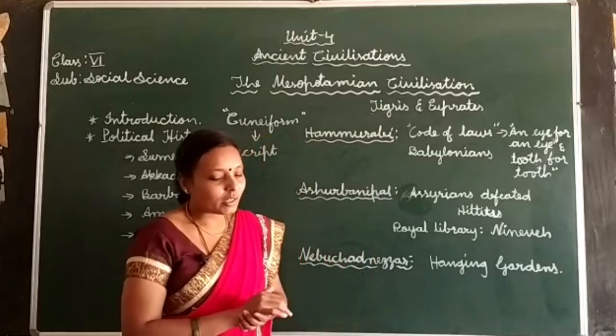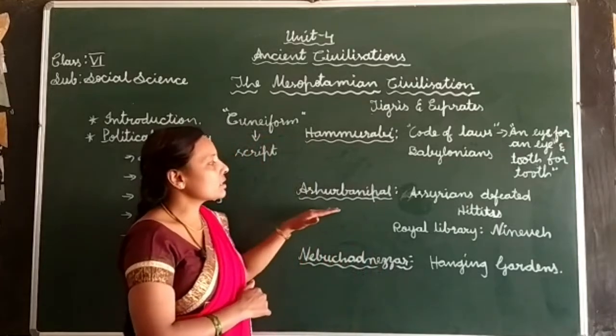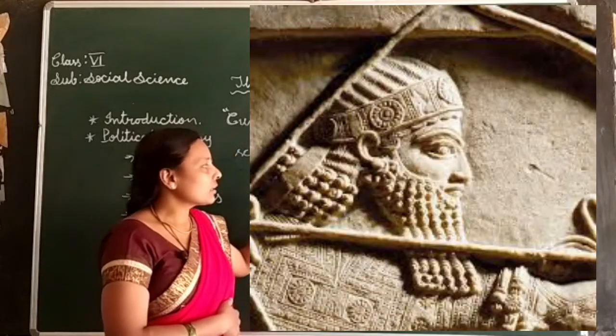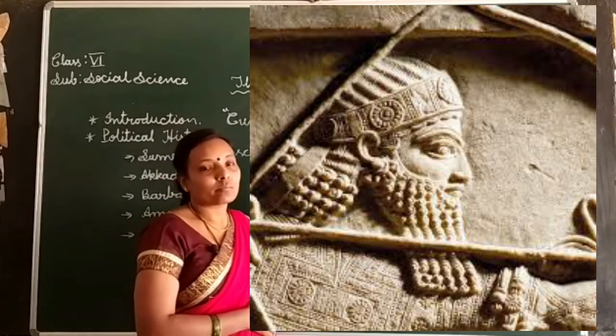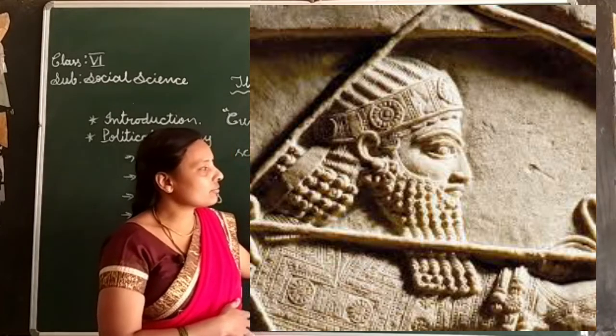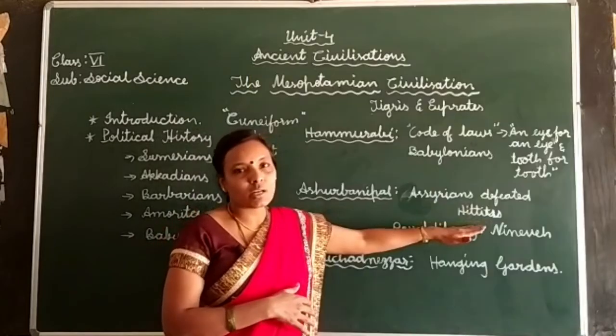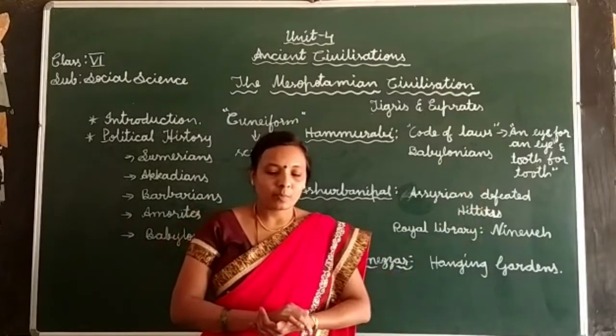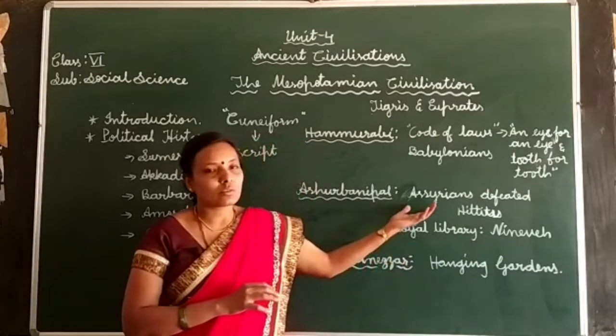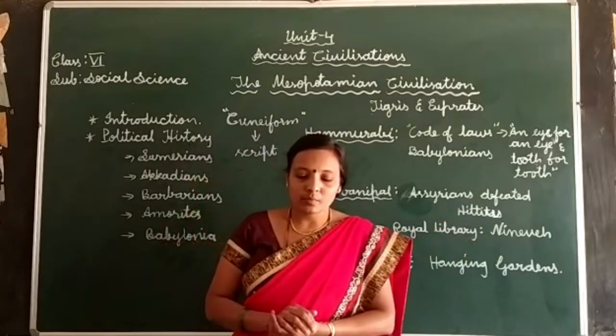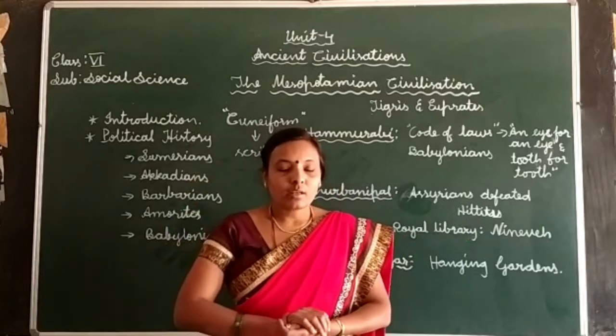After that, one more famous king of the Mesopotamian civilization was Assurbanipal, a king of the Assyrians. The Assyrians defeated the Hittites and came to rule this Mesopotamian region.